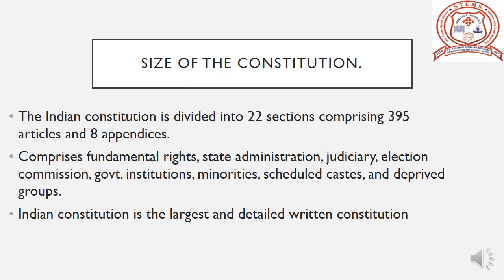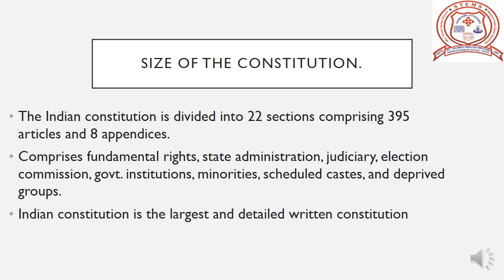Now we are going to learn the size of our constitution. Indian constitution is divided into 22 sections consisted of 395 articles and 8 appendices. Now it is 12. It is a very vast document that provides details related to citizenship, fundamental rights and duties, directive principles of state policy, union-state relations, judiciary, election commission, government, institutions, minorities, etc.